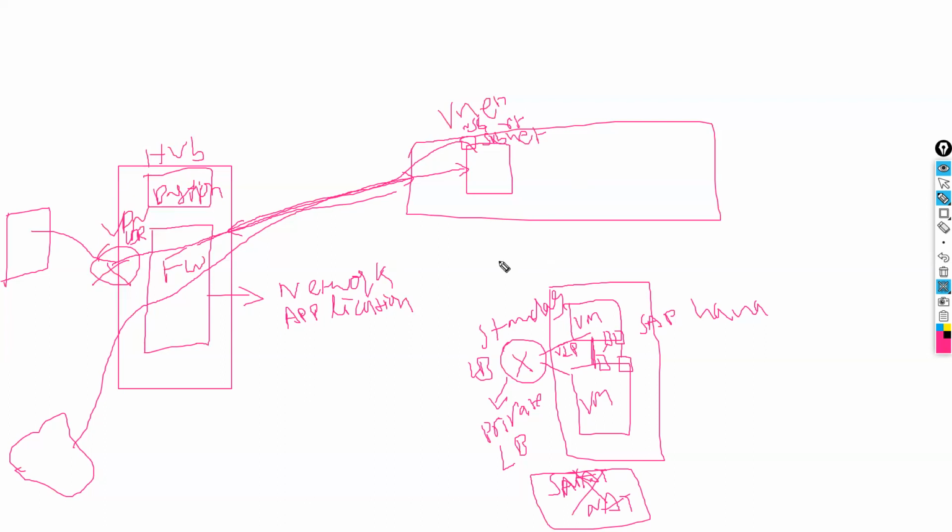In the network rule, I need to specify this subnet range in the source, and in the destination, I need to allow internet access. This way we can achieve it, providing internet access to the backend virtual machines. Even with the front end load balancer on a private IP address, we can provide internet access to the two virtual machines in the backend pool of the standard load balancer.